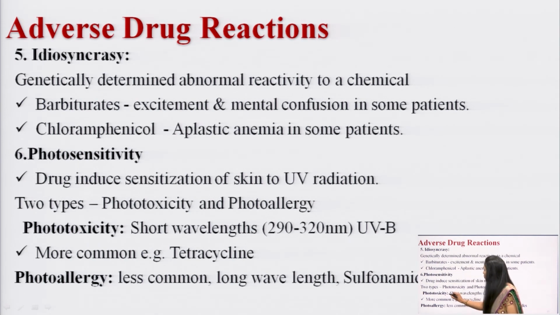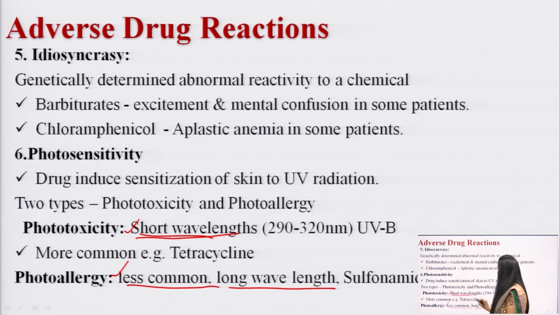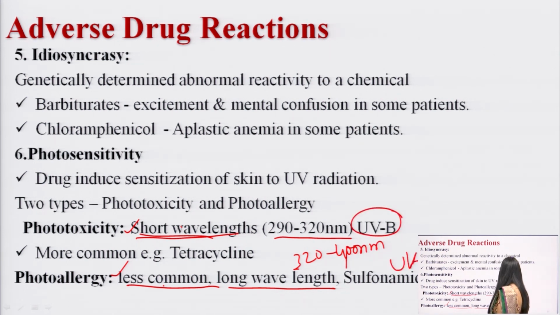What is the major difference between phototoxicity and photoallergy? Phototoxicity has a short wavelength, while photoallergy has a long wavelength. Phototoxicity is more common, photoallergy is less common. Phototoxicity is 290 to 320 nanometers, photoallergy is 320 to 400 nanometers. Phototoxicity is UVB, photoallergy is UVA.